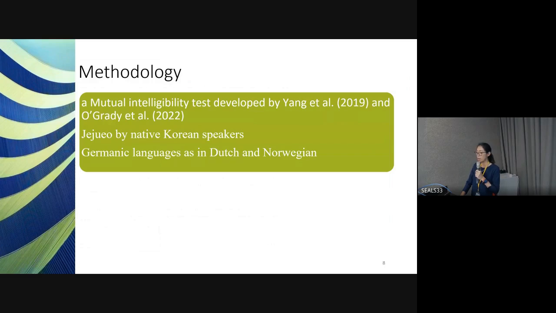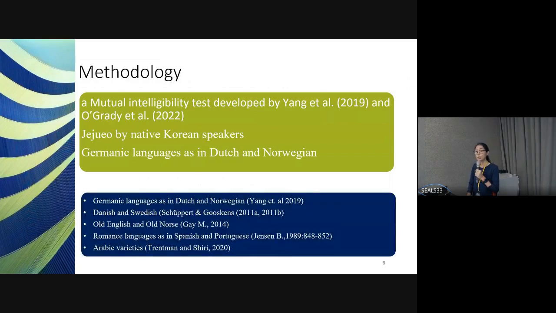Many researchers have conducted experiments to test many languages, as in blue here: Germanic languages, as in Dutch and Norwegian, from Young et al., and Danish and Swedish, from Schüppert and Gooskens; Old English and Old Norse from Gooskens; Romance languages such as Spanish and Portuguese from Jensen; and Arabic varieties from Trentman and Shiri. But the most successful one is from Young et al.